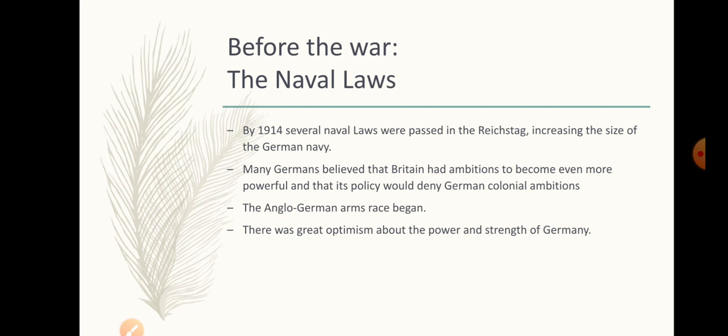Now, many Germans believed that Britain had ambitions to become even more powerful, and that its policy would deny German colonial ambitions. Germany was afraid that by the time Germany became powerful enough, there wouldn't be any land to colonize. So the Anglo-German arms race began. At the same time, it was a period of optimism because Germans believed that their country was really strong and powerful, and that they were going to be a leading power, a superpower.